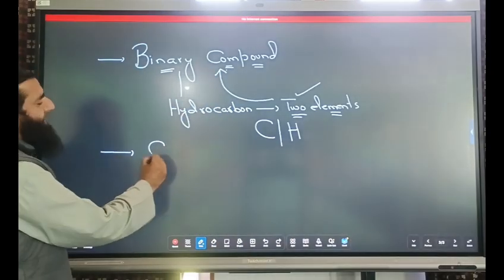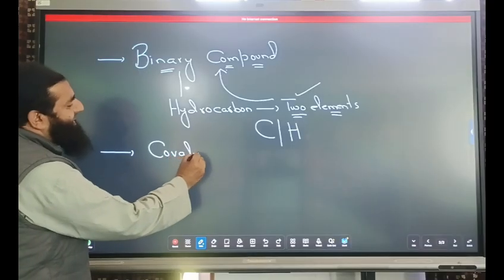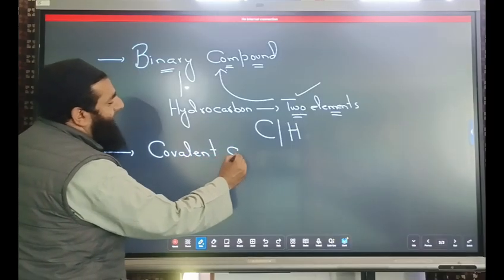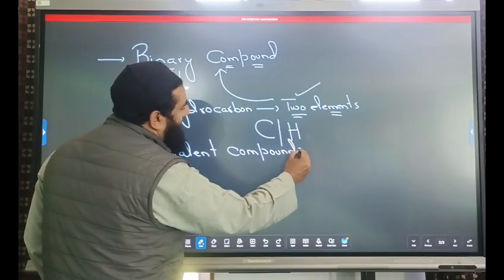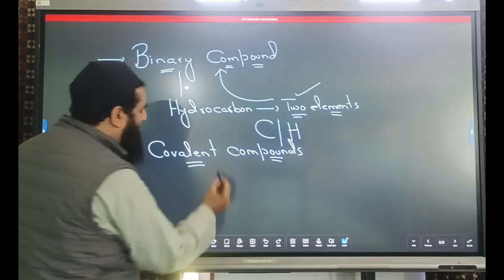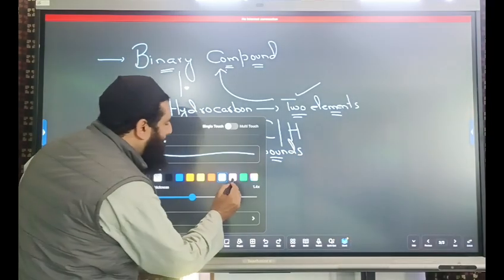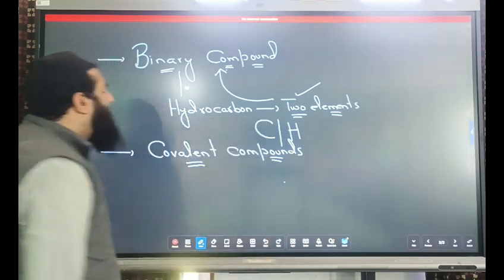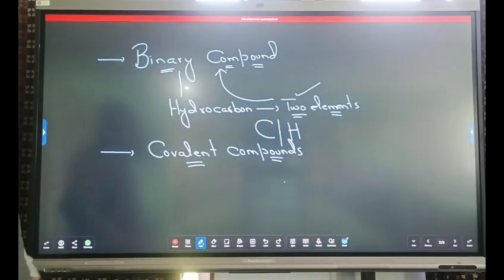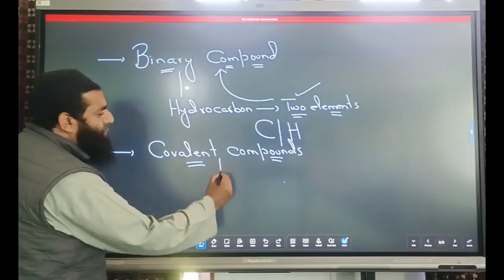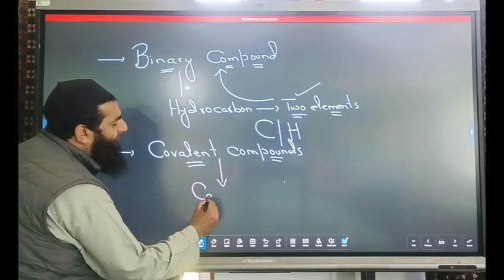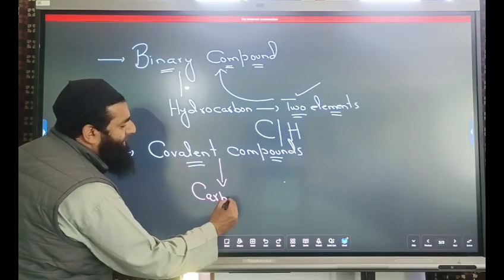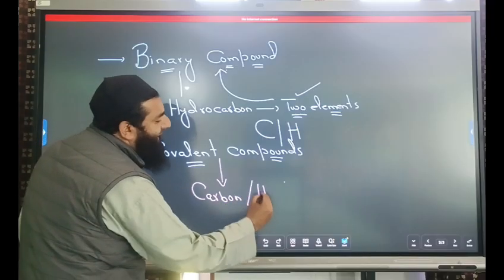Second feature, they are covalent in nature. They are covalent compounds. So hydrocarbons are covalent compounds. Why are hydrocarbons called covalent compounds? My dear students, in hydrocarbons we will be having carbon and hydrogen atoms.